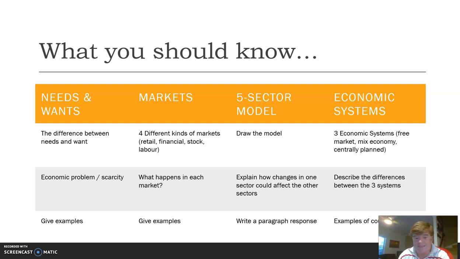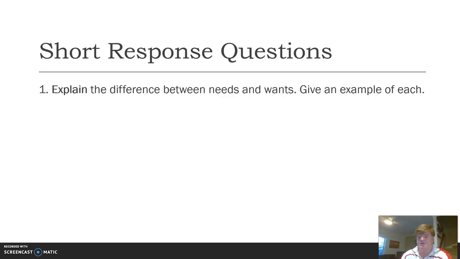We've got the different markets: retail market, financial market, stock market, and labour market. We've got the 5-sector model, which is going to be a little bit of revision, I think, for most people, starting with the inside sectors, the household sector, which buys goods and services of the business sector, which looks to the household sector for labour, and the economic systems: free markets, mixed economies, and centrally planned markets. So that's what we are looking at. So let's have a look at this first question.